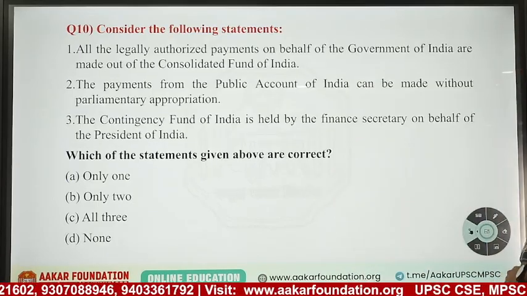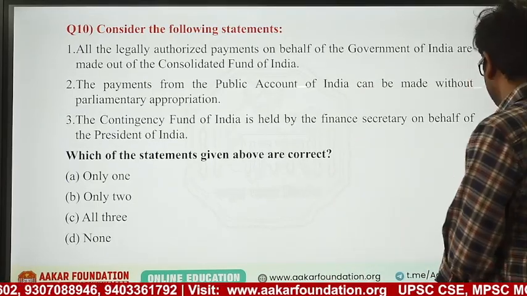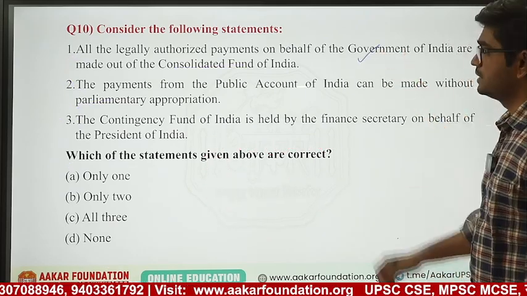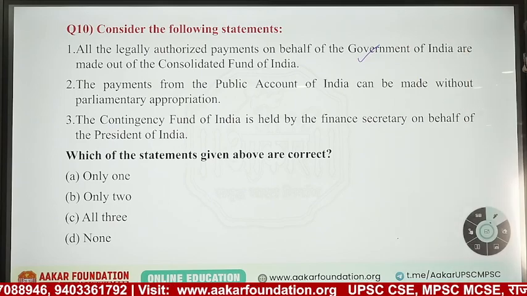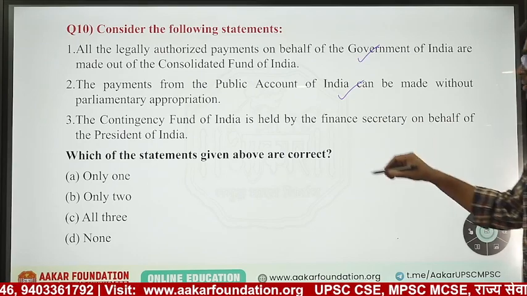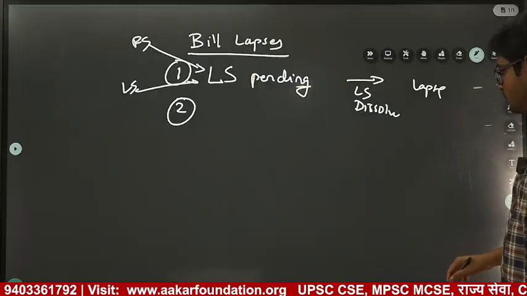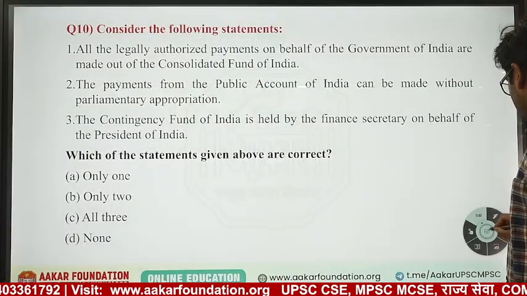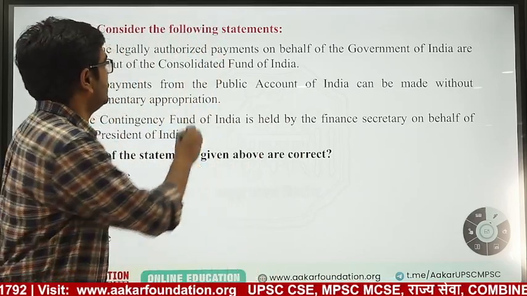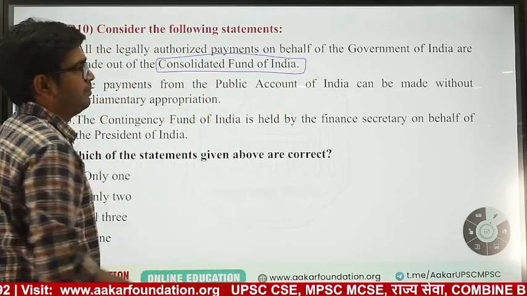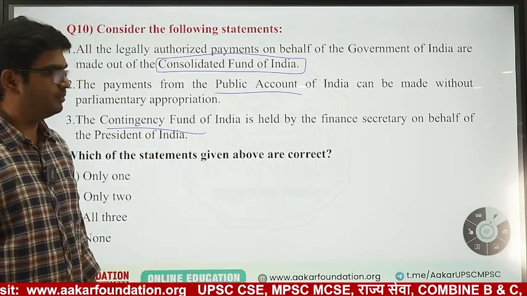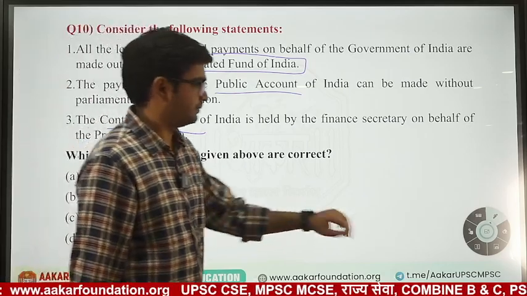Next, all legally authorized payments on the behalf of Government of India are made out of Consolidated Fund of India. Yes, this is correct. Payment from Public Account of India can be made without parliamentary appropriation. This is also correct. Contingency Fund of India is held by Finance Secretary on behalf of President of India. This is also correct. Basically, what you should get from this question is parliamentary approval is required only when you need to get payment out of Consolidated Fund of India. Parliamentary approval is not required for public account, not required for contingency fund. Okay? Only for consolidated fund.